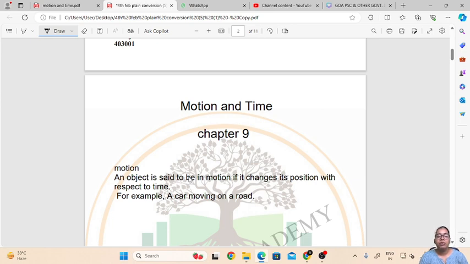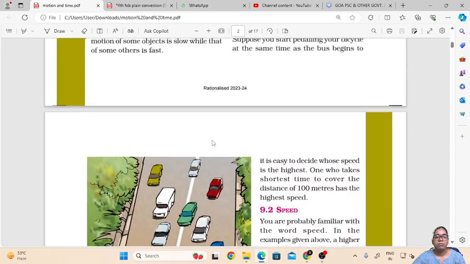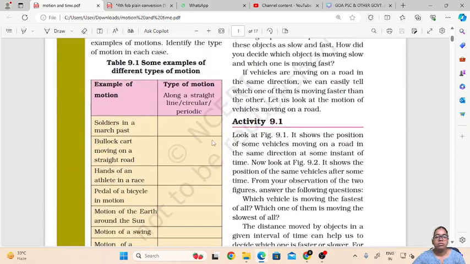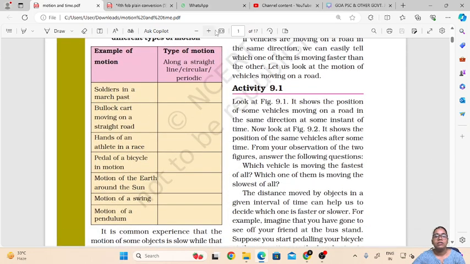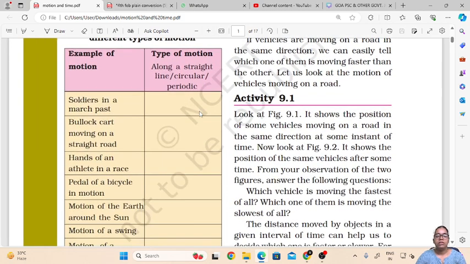For example, a moving car on the road. A moving car is said to be in motion. So this is an example of motion. So we have understood the meaning of motion, that an object is said to be in motion whenever it changes its position with respect to time.